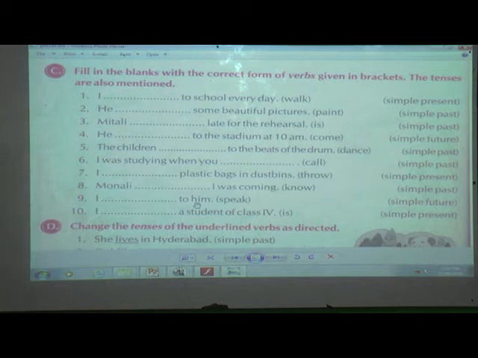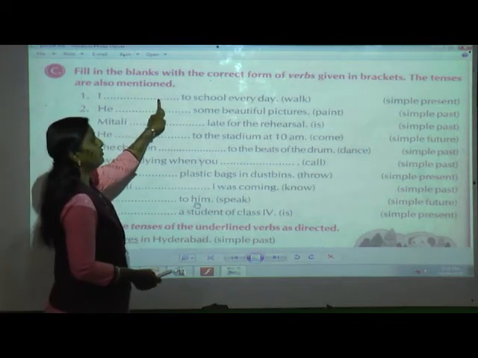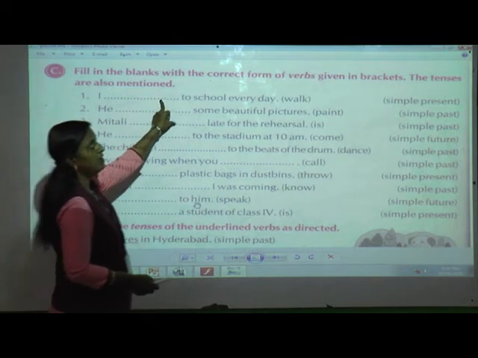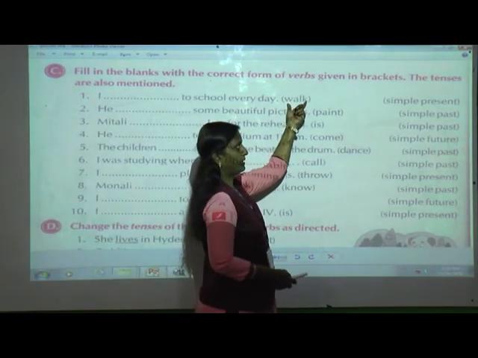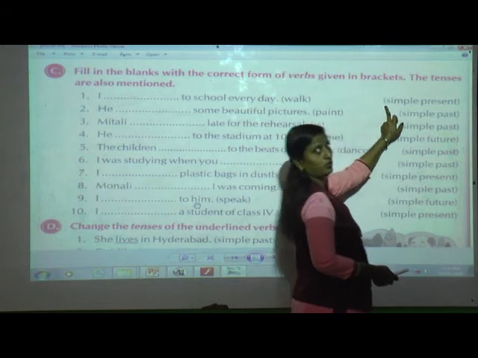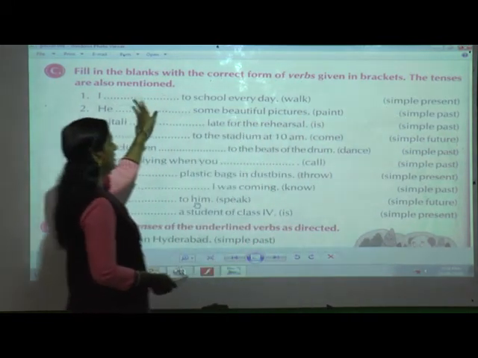Fill in the blanks with the correct form of verbs given in brackets. The tenses are also mentioned. What here they have told, we have to fill the blanks with the correct form of the verbs. Here verbs are given in the brackets, and the tenses also they have told, in which tense it will come over here.